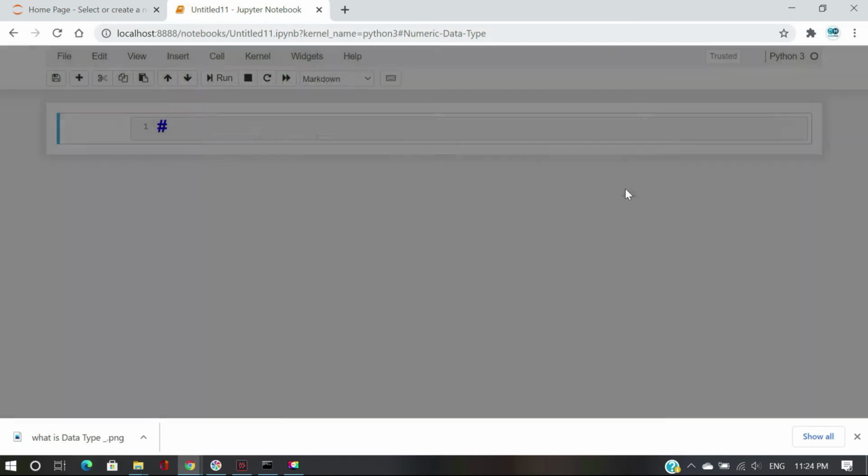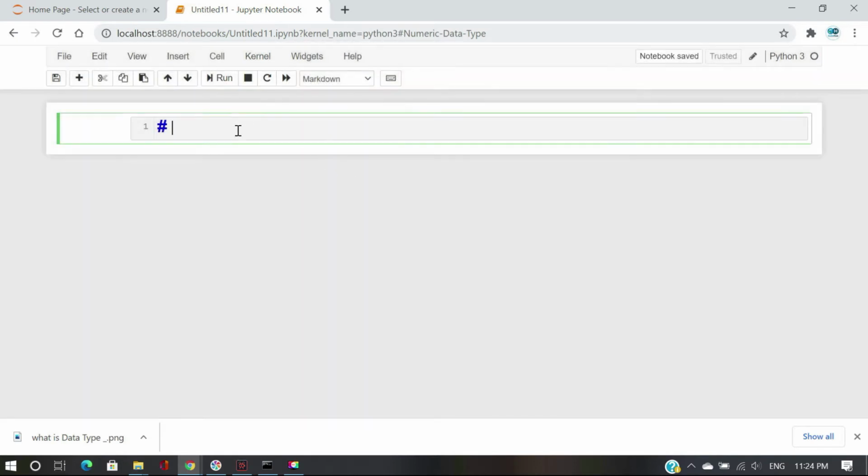Click OK, and we will give a heading like Numeric Data Type. Just press enter.